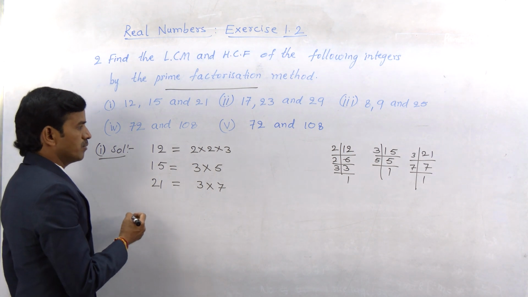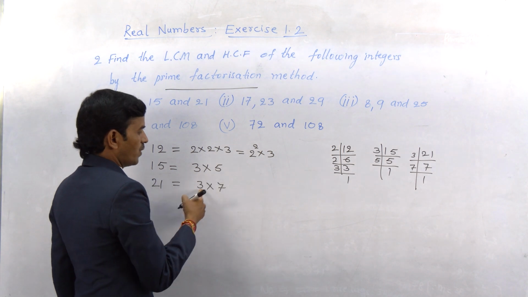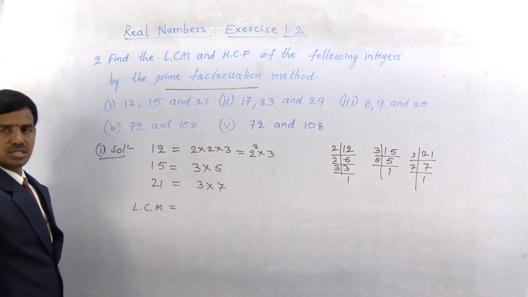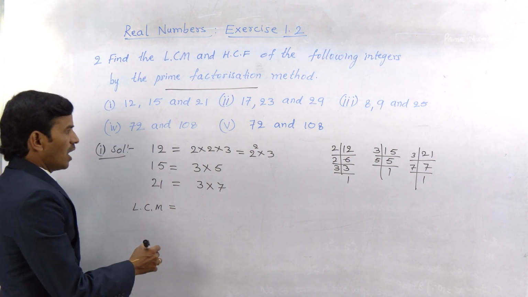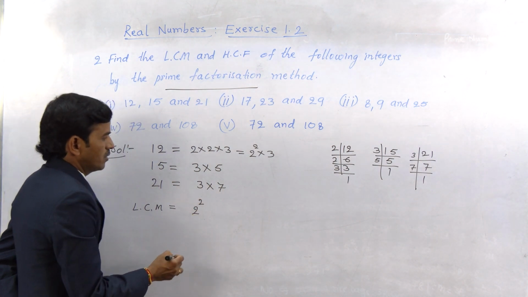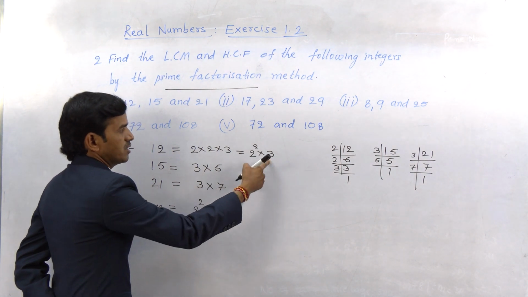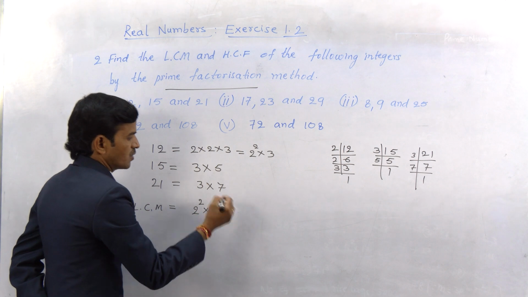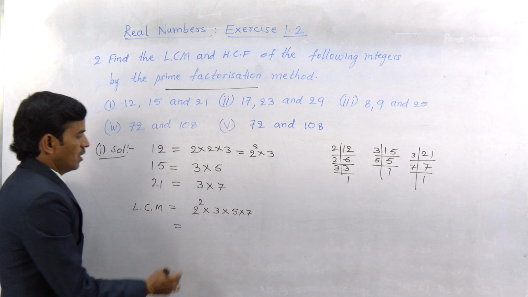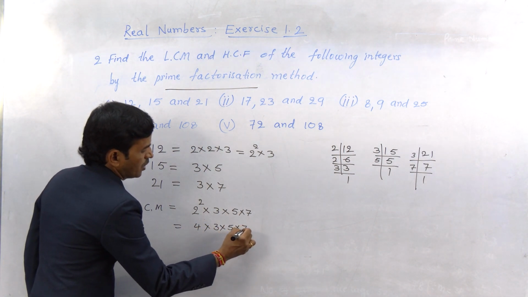Therefore, before finding the LCM of these numbers, you can write them as 2 square into 3, 3 into 5, and 3 into 7. So LCM is equal to the product of the highest powers of the numbers. So that is 2 square into 3 into 5 into 7. It can be written as 2 twos are 4 into 3 into 5 into 7.